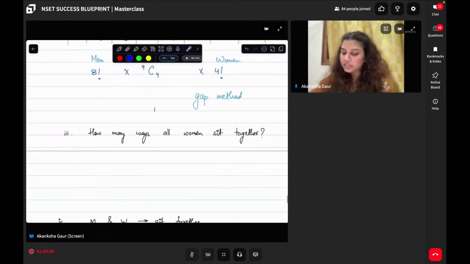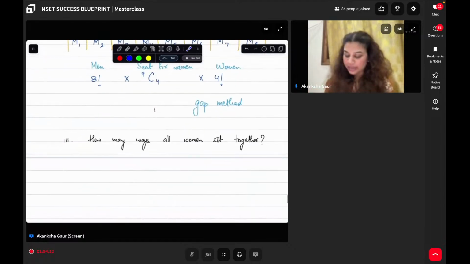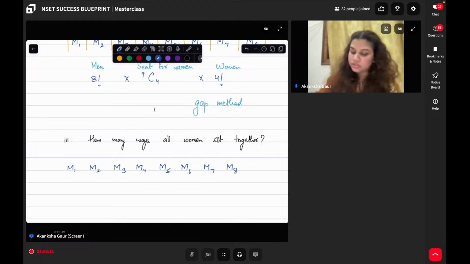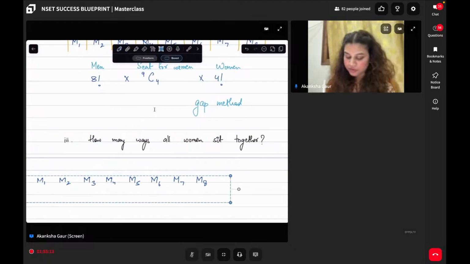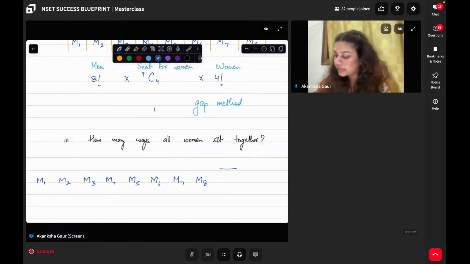Now they are saying how many ways it can be possible if I want to seat all women together. If I want to seat all women together, which means that again men can be like this, 5, 6, 7, 8, and I want to seat all women together. And if I want to seat all women together, I can put them in a box. These are all the women.